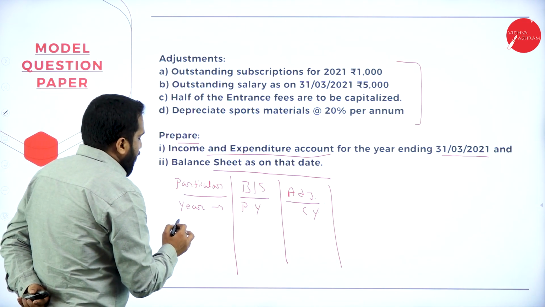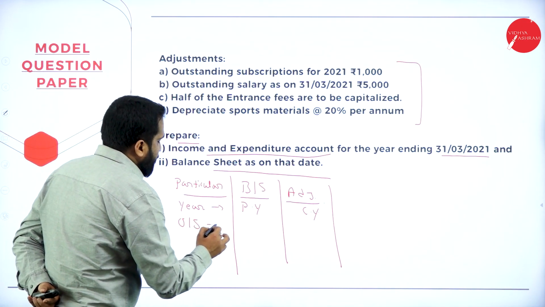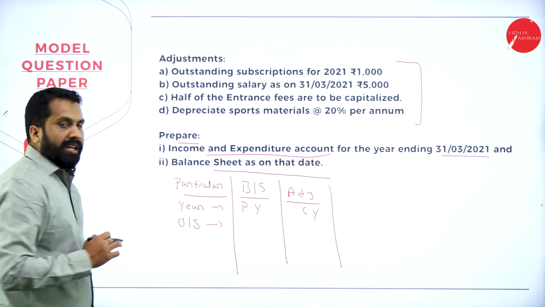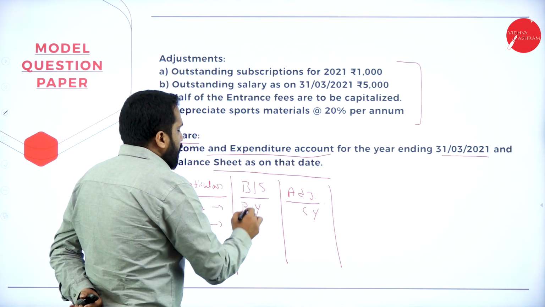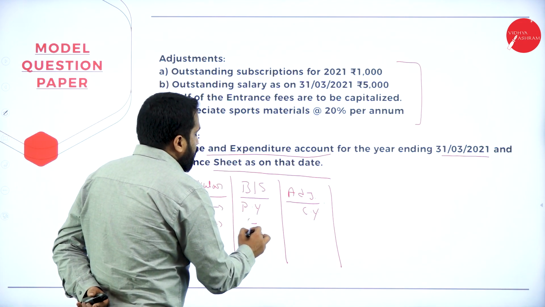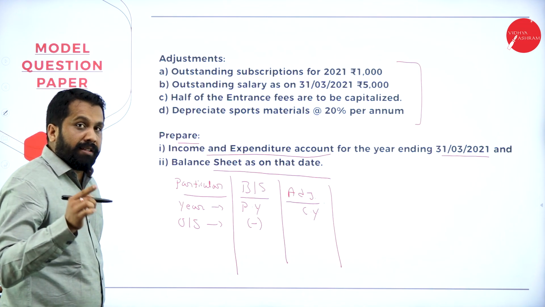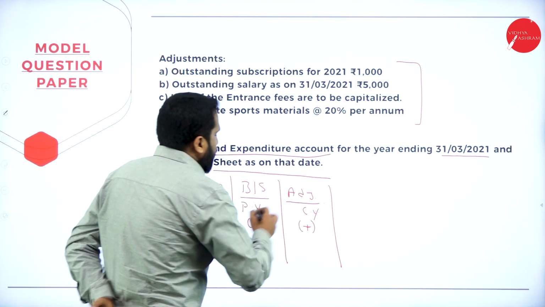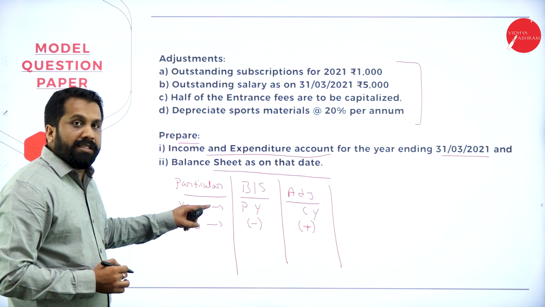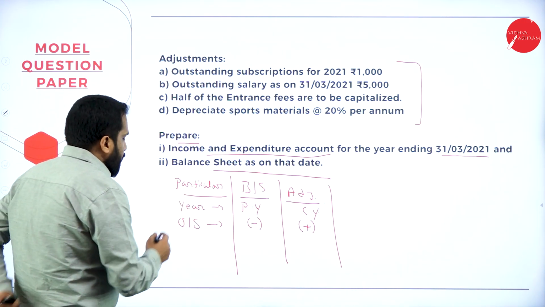In case any outstanding is given, if it is there in the balance sheet, remember you are supposed to minus. Anything given in the adjustment, you are supposed to add, because current year has to be added, previous year has to be deducted.